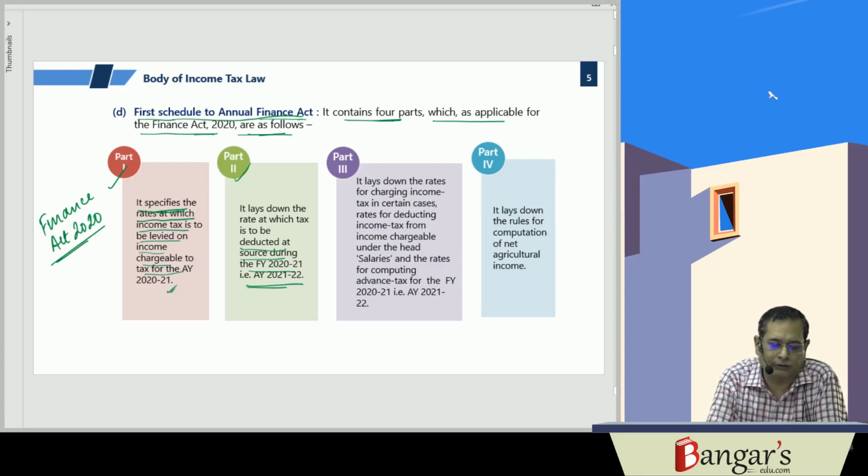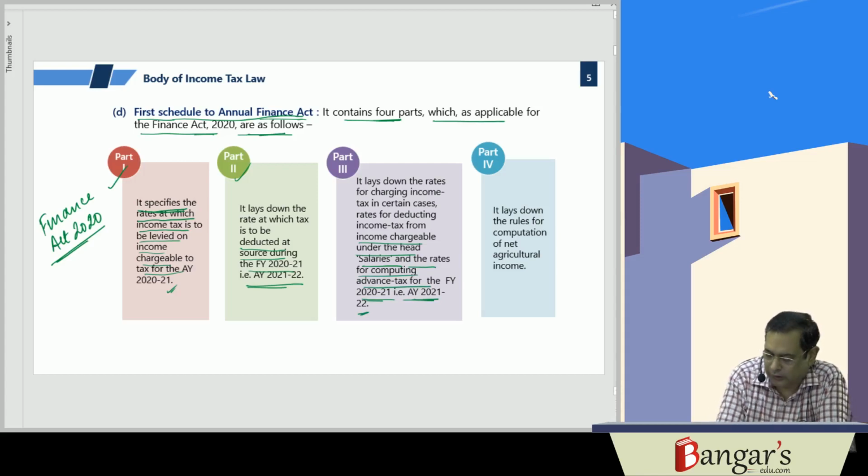Then Part 3, it lays down the rates for charging income tax in certain cases. That is what? Rates for deducting income tax from income which is chargeable under the head salaries. And the rates for computing what? The advance tax for financial year 2021. That is assessment year 21-22.